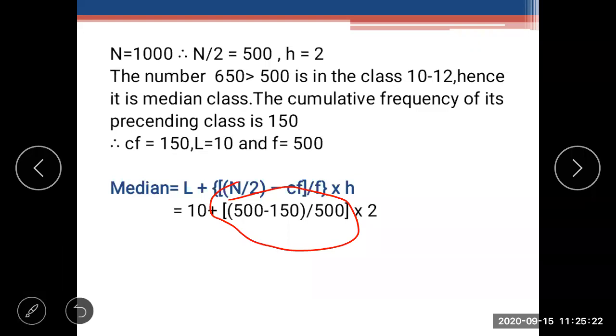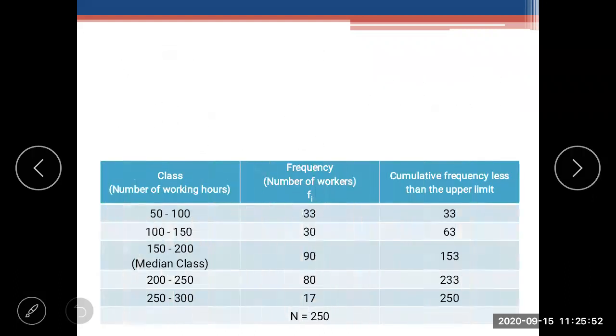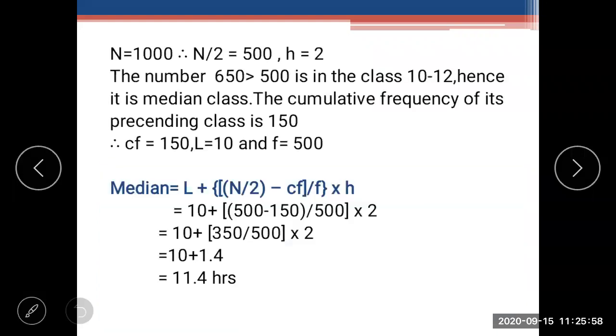So 10 plus 1.4, correct? 10 plus 1.4, what is it? 11.4 hours. So that is the median. Okay? Is it clear? 11.4 is the median. Is it clear? Okay.